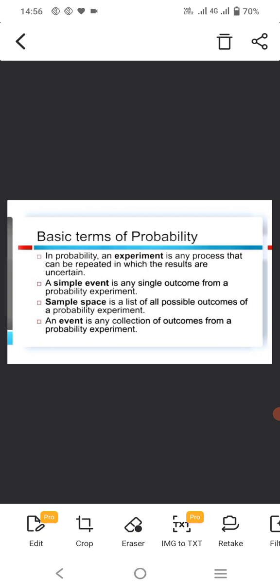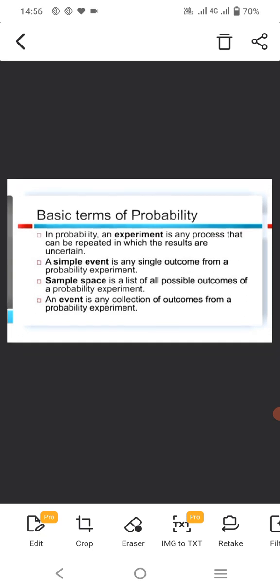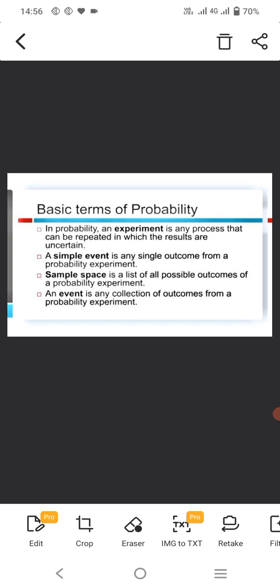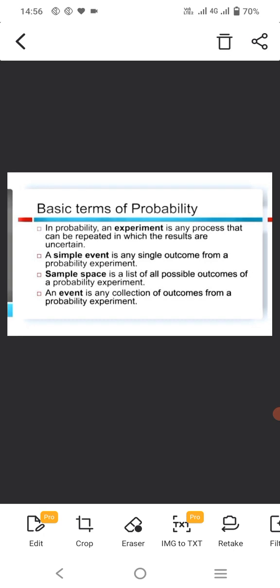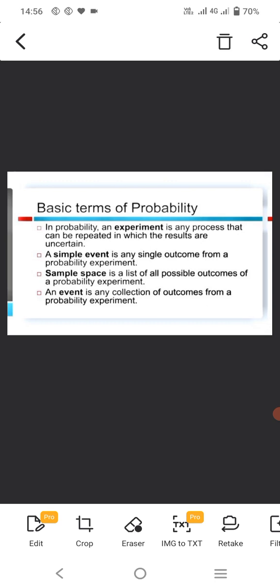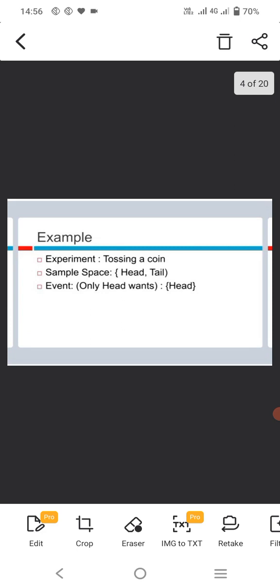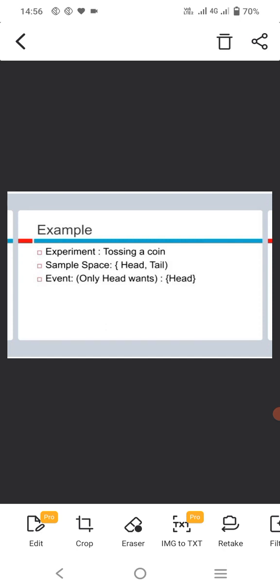Third one is sample space. The list of all possible outcomes of the probability experiment is called the sample space. For example, tossing a coin, the sample space is head and tail. Fourth one is event. An event is any collection of outcomes from a probability experiment. Tossing a coin, for example, the sample space is head and tail. The event means only head once, so head is the event.